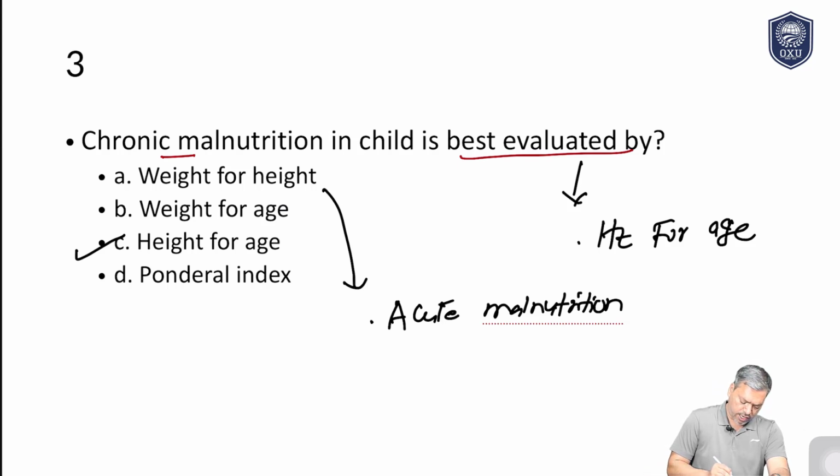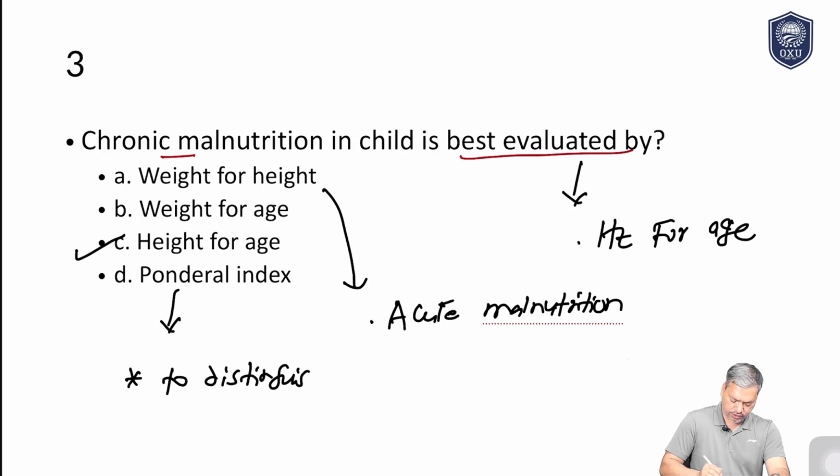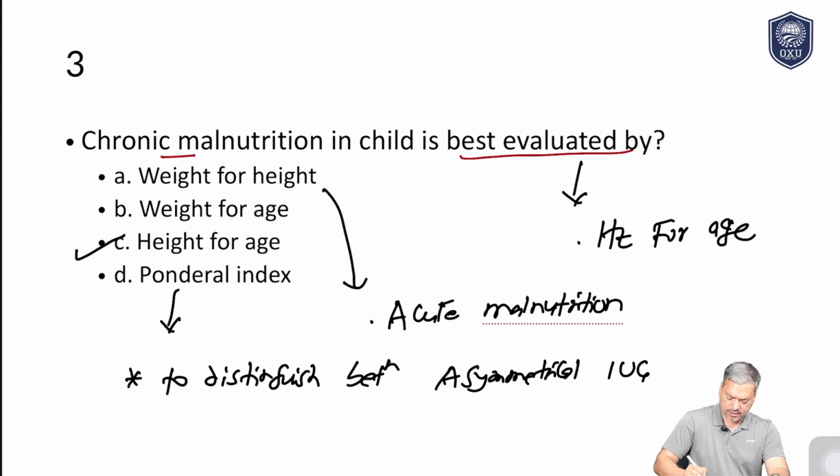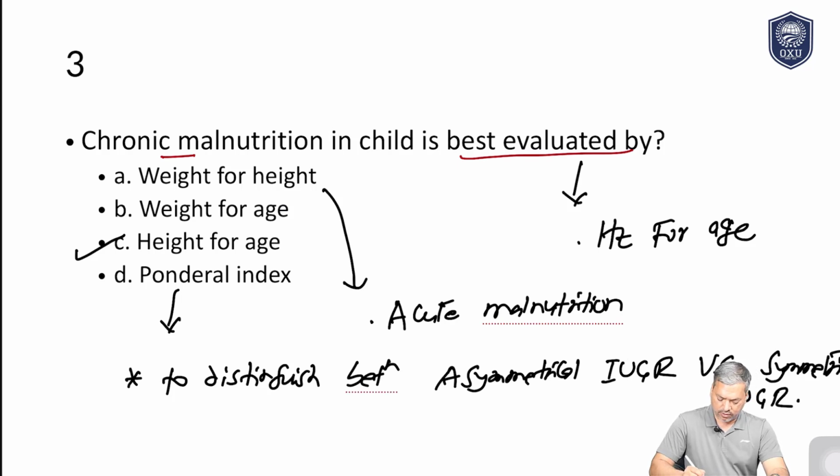And what is ponderal index? Ponderal index is mainly used to distinguish between asymmetrical IUGR versus symmetrical IUGR. You all know what IUGR is. IUGR means intrauterine growth restriction. The baby is born small, but is it symmetrical versus asymmetrical? That is distinguished by ponderal index.